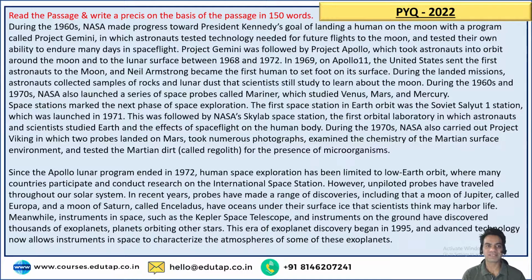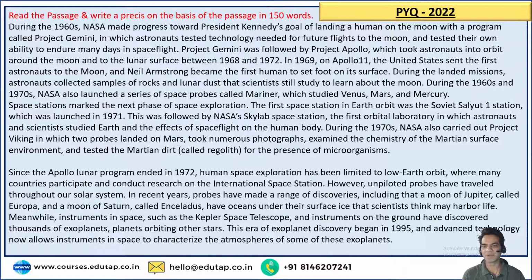Now, during the 1960s, NASA made progress towards Kennedy's goal of landing a human on the moon with a program called Project Gemini, in which astronauts tested technology needed for the future flights to the moon and tested their own ability to endure many days in spaceflight. Now, Project Gemini was followed by Project Apollo, which took astronauts into orbit around the moon and to the lunar surface between 1968 and 1972.